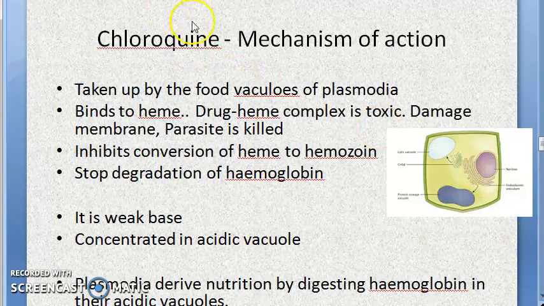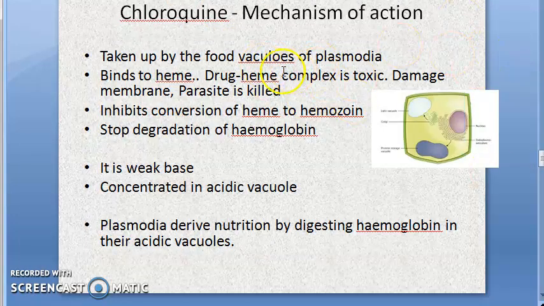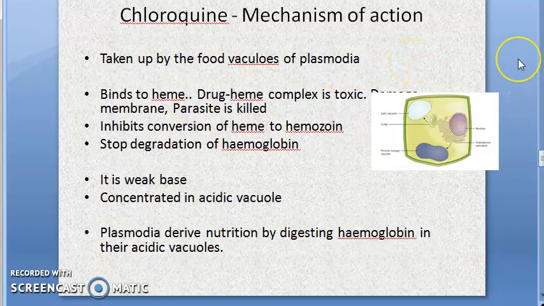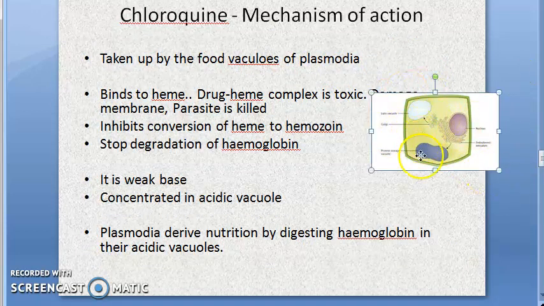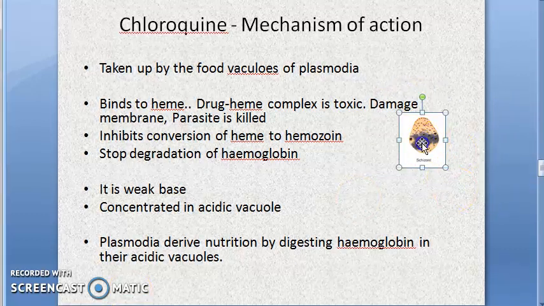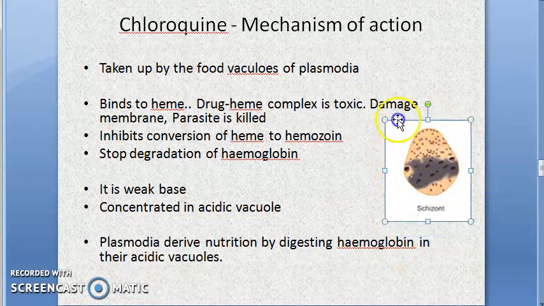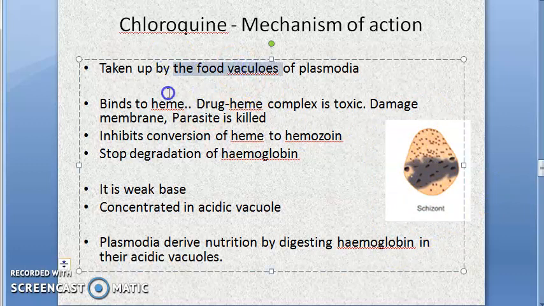Now let us go to the mechanism of action, which is how exactly chloroquine acts. Now a person has malaria, and you have given chloroquine. What exactly will this chloroquine do? First of all, these Plasmodia will pick up the chloroquine through the food vacuole. You can see here, this is a schizont which will pick up the chloroquine through a food vacuole.